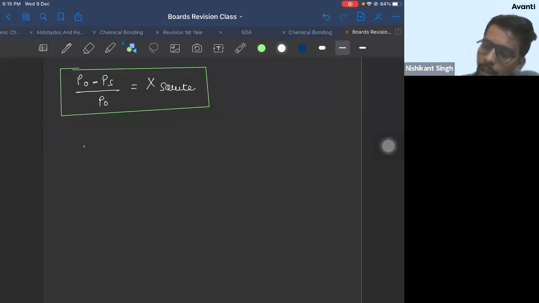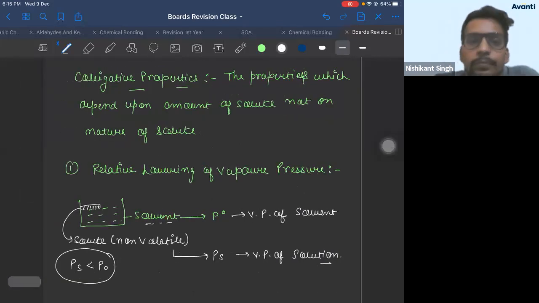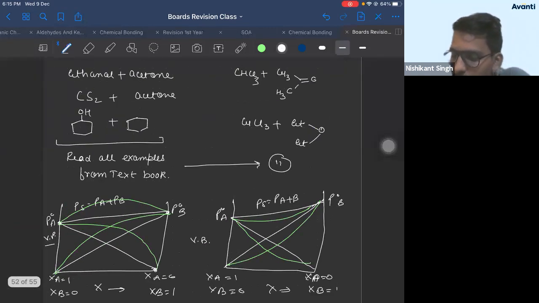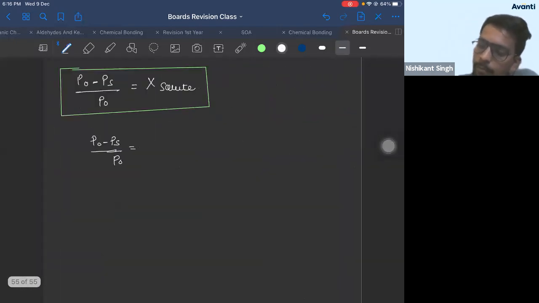Now, yesterday you learned how to write mole fraction. Yes, Neha, this is your previous slide. Previous to this was a numerical solution. Previous to that was this solution. Right.